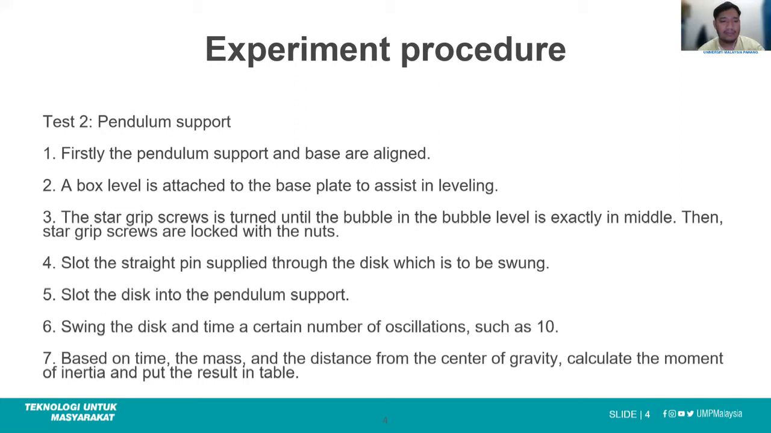Slot the straight pin supplied through the disc which is to be swung. Slot the disc into the pendulum support, swing the disc and time a certain number of oscillations, such as 10. And lastly, based on the time, the mass and the distance from the center of gravity, calculate the moment of inertia and put the result in the tables.